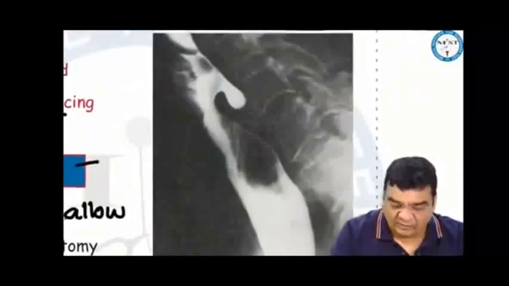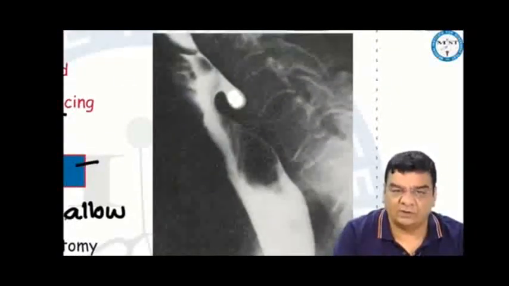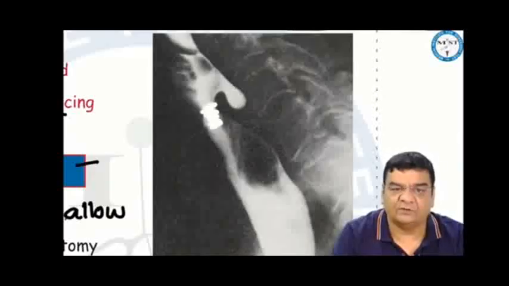This is a barium swallow image, wherein this is the outpouching what you're seeing here, which is Zenker's diverticula. And this is compressing the esophagus. That is why you are seeing a narrow lumen of the esophagus in this area.